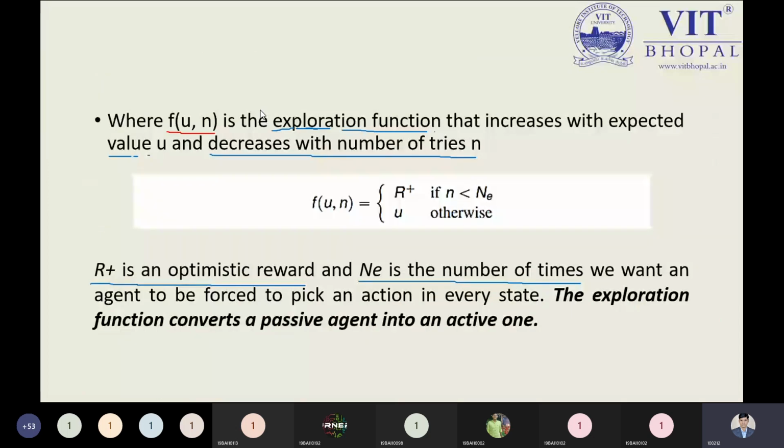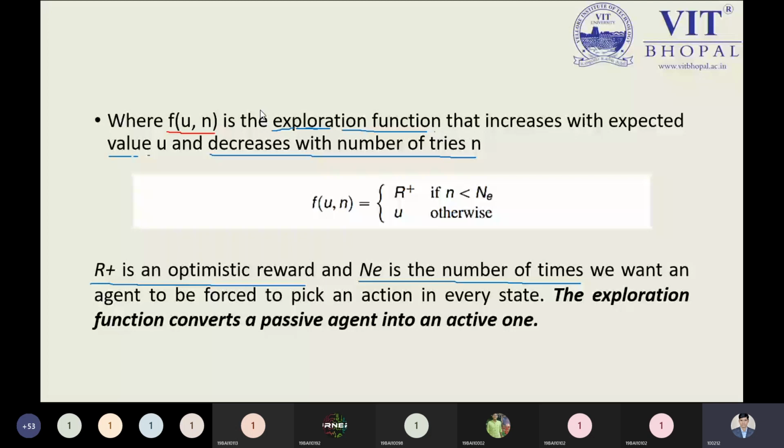But when talking about this function, if we found that this number of tries, maybe you are achieving the goal in one attempt, two attempts, three attempts, four attempts, so how many tries you are having, based on this parameter, if it is less than Ne.